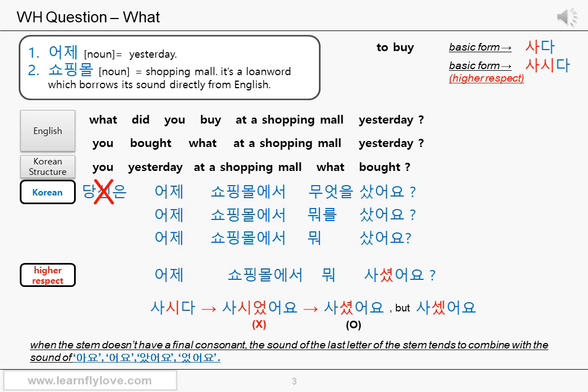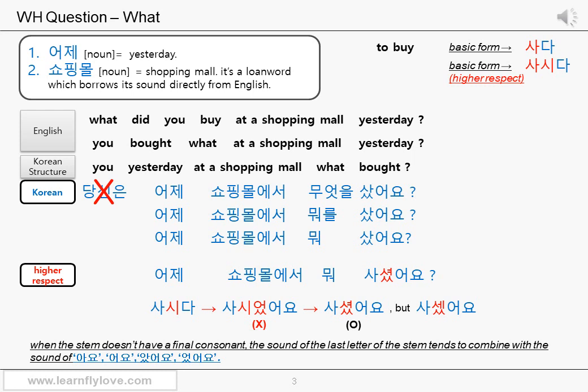Bought. 샀어요. The stem 사 plus the ending in the past tense with the honorific suffix 요, 았어요. 사 already has the 아 sound, therefore 사 and 았 combine their sound and make one sound. 샀어요.